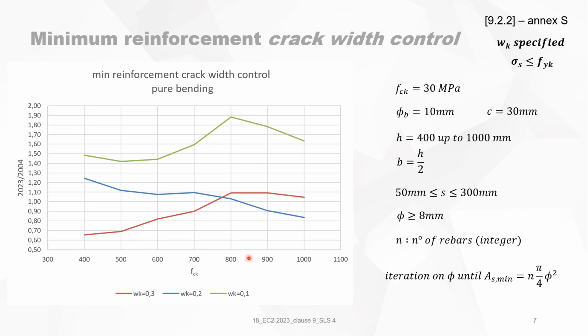In this graph on the x-axis, it is of course not FCK, but it's the depth of the beam, which is 400 up till 1000 millimeters. And on the y-axis, it is the comparison regarding the code 2004. By making those calculations, you will see that unity is reached at the dotted line, and you will see that in most cases, there is an increase in the required minimum reinforcement.